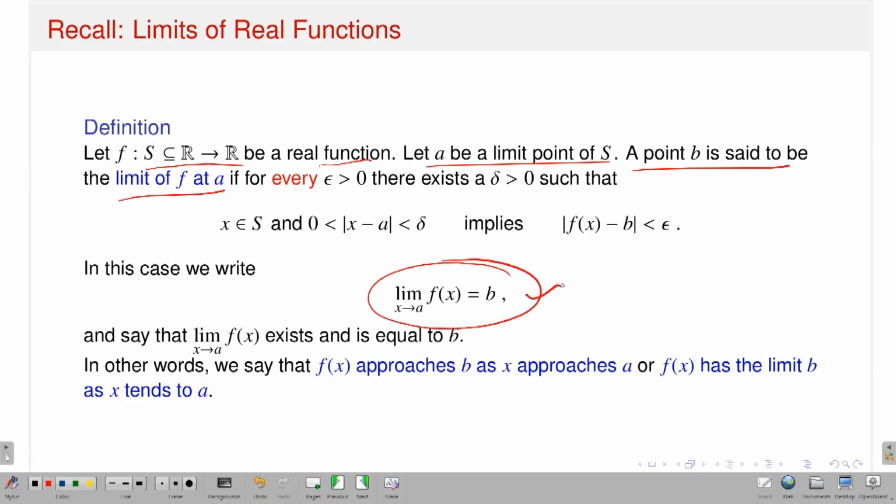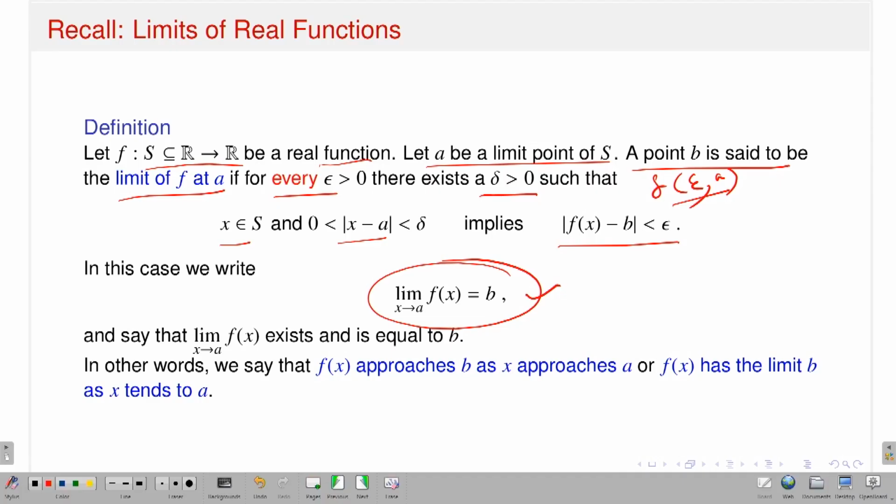That means limit x approaches a of f(x) is equal to b. Given epsilon, there exists a delta such that the following is true. If I take any x in S, if the distance |x minus a| is less than delta, it should imply that the distance |f(x) minus b| is less than epsilon. Note that if I start with epsilon, the delta depends on epsilon and the point a itself. So given epsilon, there should exist a delta which depends on epsilon and a, such that